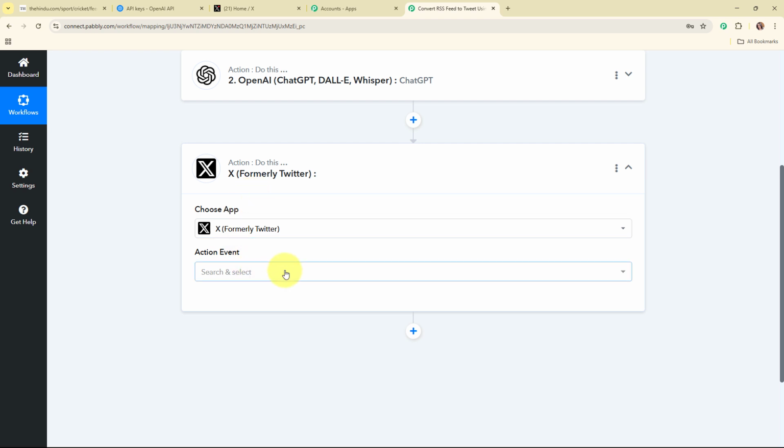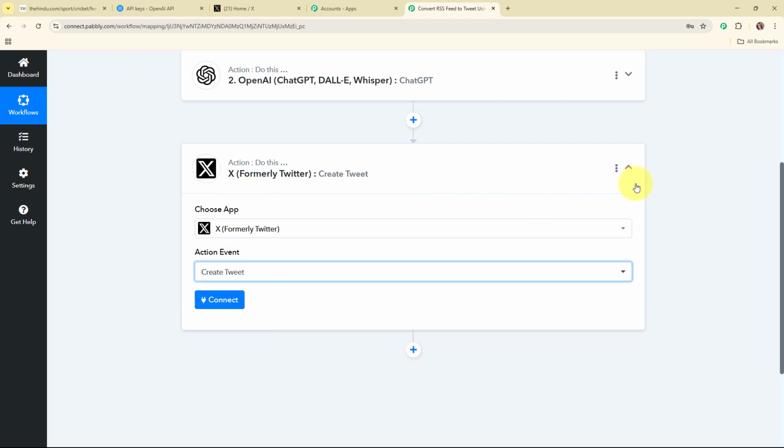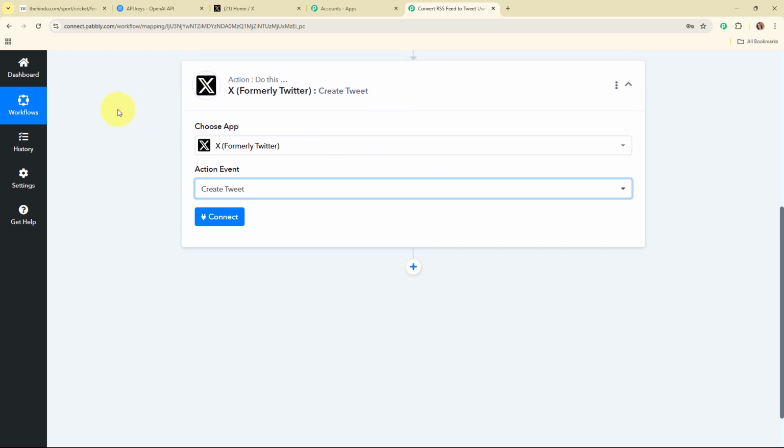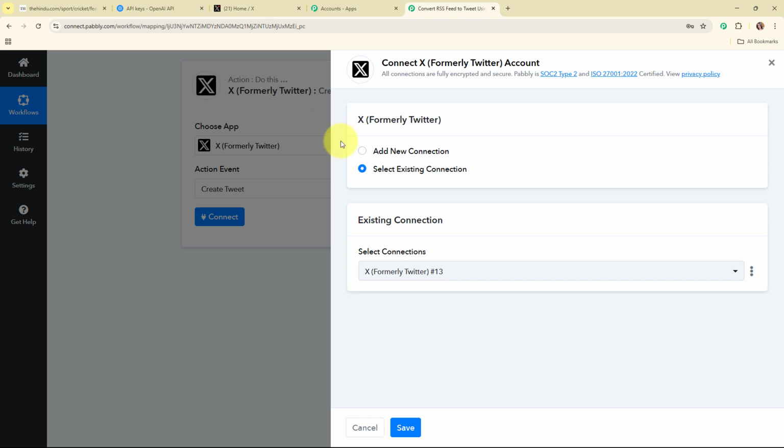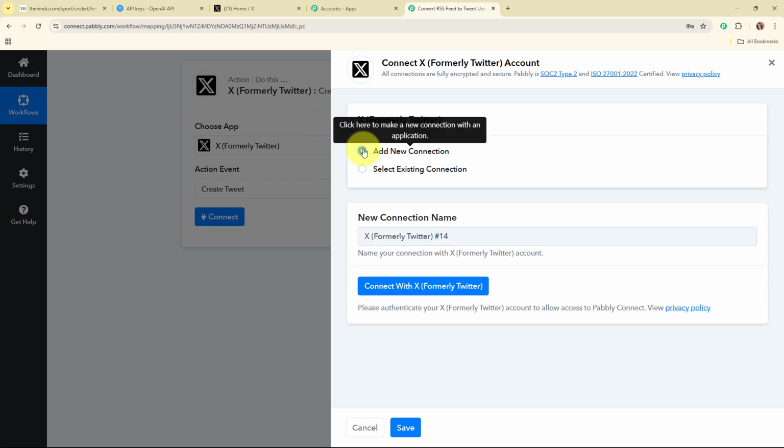So in my X action step, I'm going to select my action event as create a tweet, so that after generating the tweet through OpenAI, I want to post that tweet as a new post on my formerly Twitter account, that is on my X account. Alright, so now here to connect my X account with Pabbly Connect, here I'm going to click on this connect. Here to build a new connection, I'm going to select add new connection.